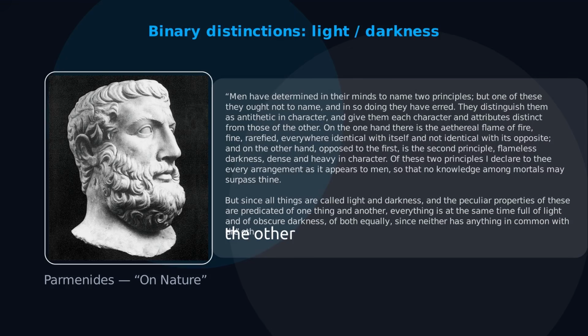On the one hand, there is the ethereal flame of fire, fine, rarefied, everything identical with itself, and not identical with its opposite. And on the other hand, opposed to the first, is the second principle, flameless darkness, dense and heavy in character. Of these two principles, I declare to thee every arrangement as it appears to men, so that no knowledge among mortals may surpass thine. But since all things are called light and darkness, and the peculiar properties of these are predicated of one thing and another, everything is at the same time full of light and of obscure darkness, of both equally, since neither has anything in common with the other.